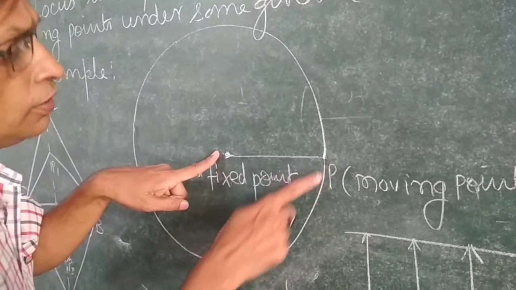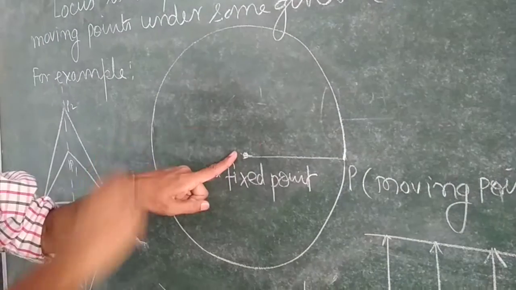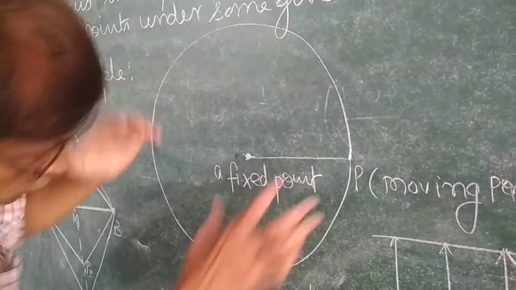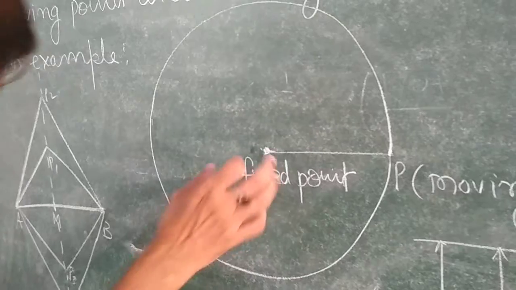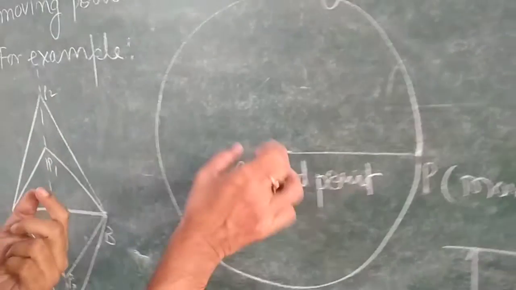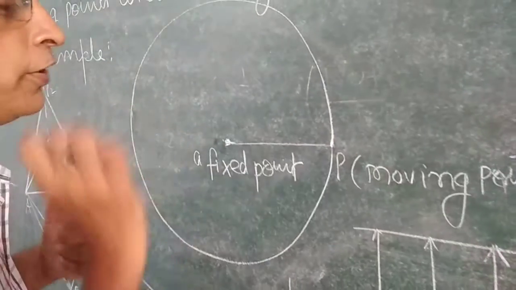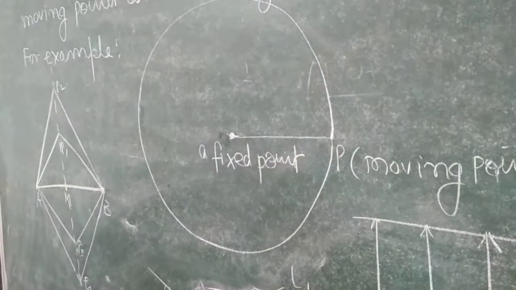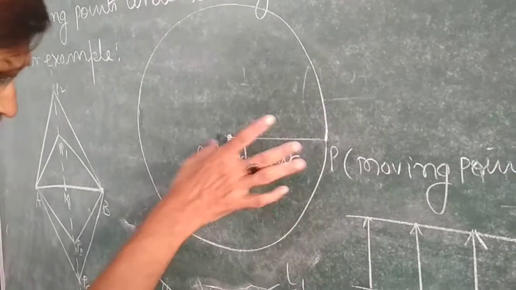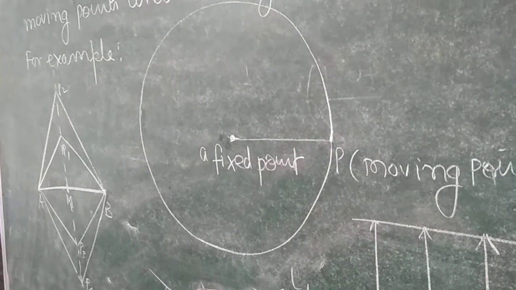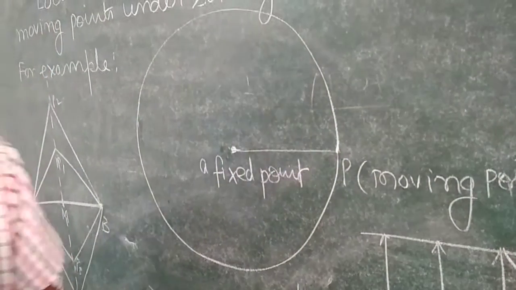It moves according to this circumference, in such a way that it always remains at a constant distance from the fixed point. So there are two points: one point is fixed, the other is a moving point.